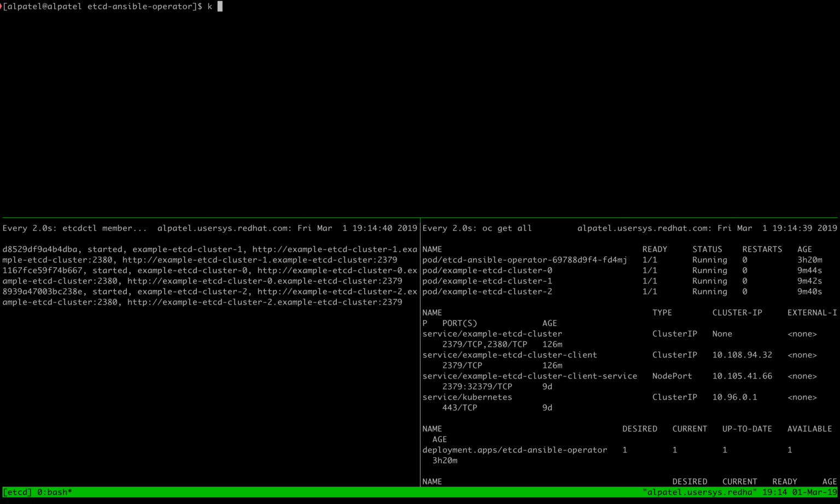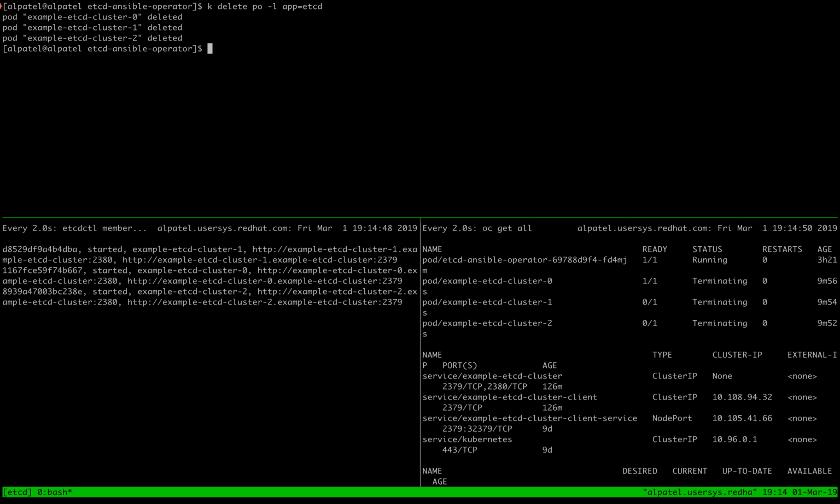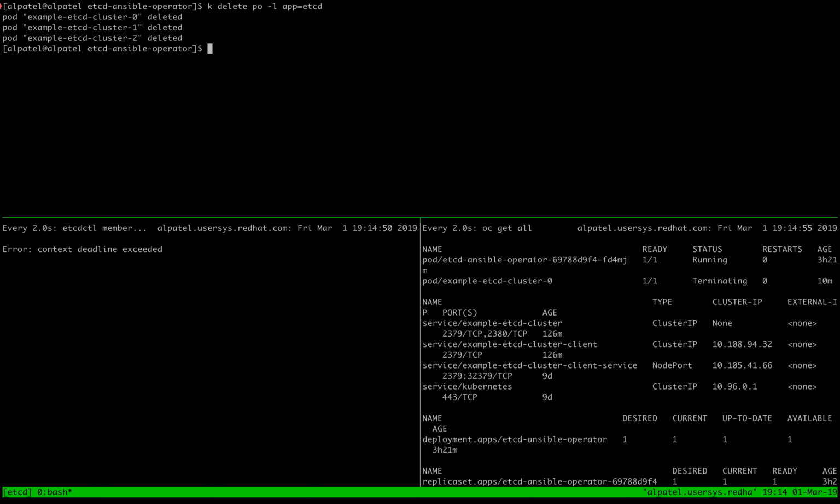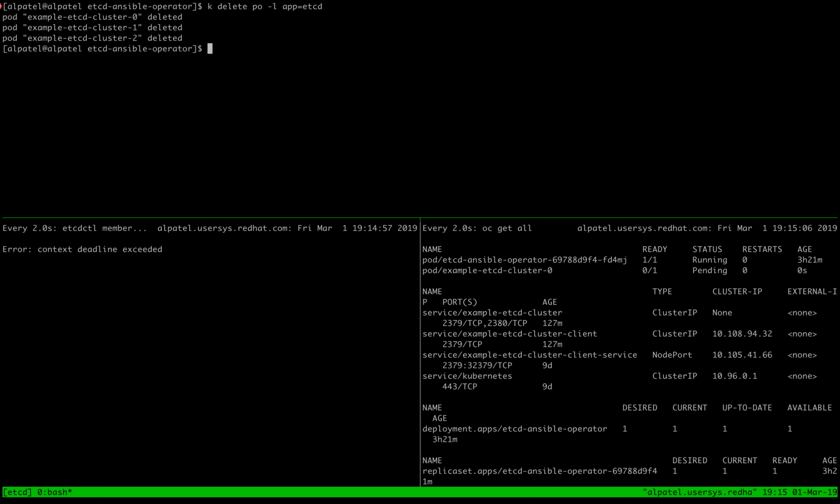Now I'm going to go ahead and delete all the pods belonging to this etcd cluster. As you can see, the pods are getting deleted and the cluster has become unavailable for some time. The stateful set controller will bring back these pods and hopefully we will be able to reach the cluster again.